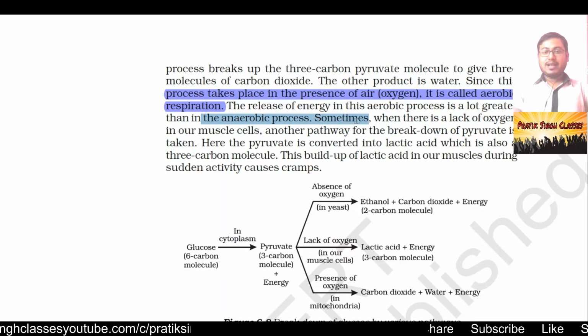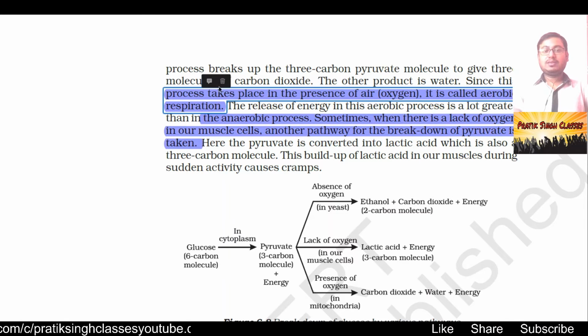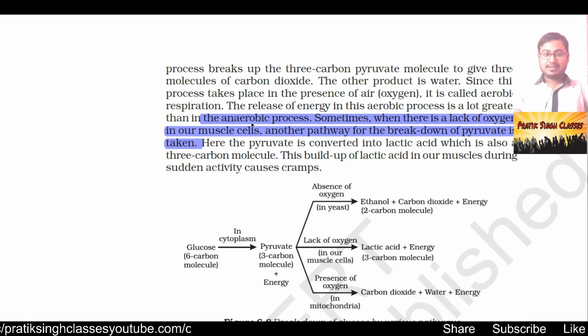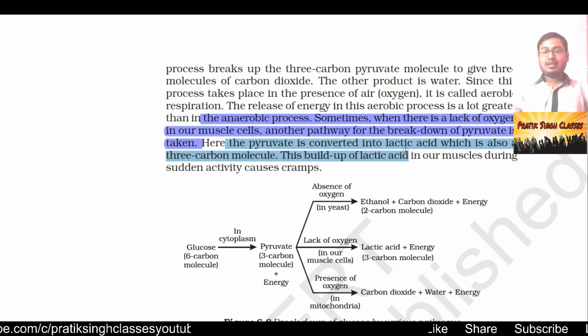Sometimes when there is a lack of oxygen in our muscle cells, another pathway for the breakdown of pyruvate is taken. If the availability of oxygen is less, pyruvate breaks down in another way, where it doesn't break directly into carbon dioxide and water. Here pyruvate is converted into lactic acid, which is also a 3 carbon molecule. This buildup of lactic acid in our muscle during sudden activity causes cramps.